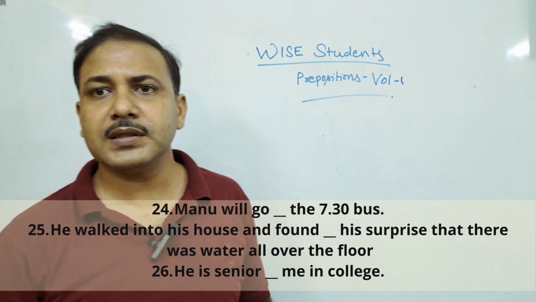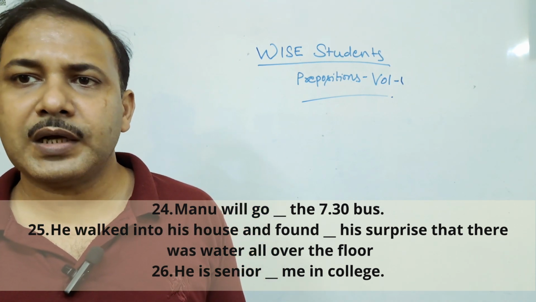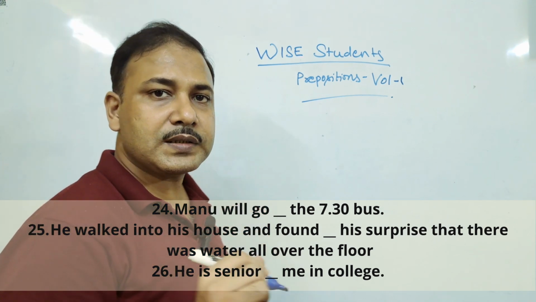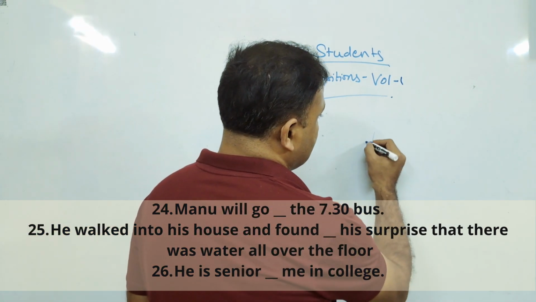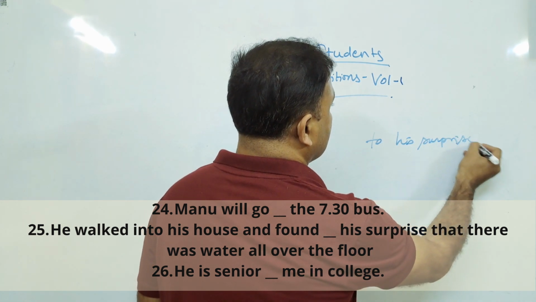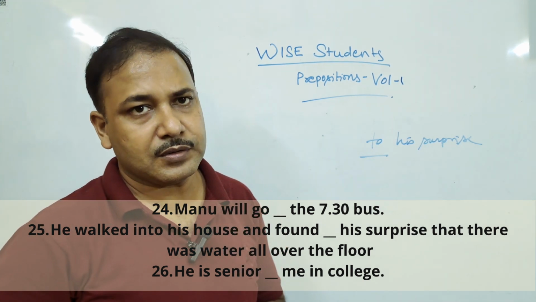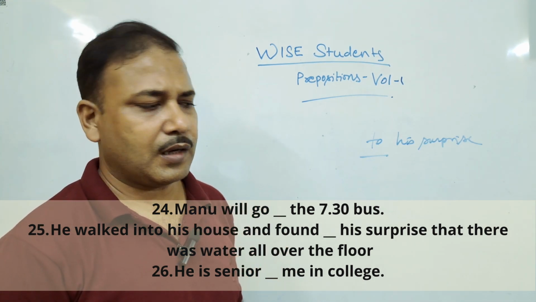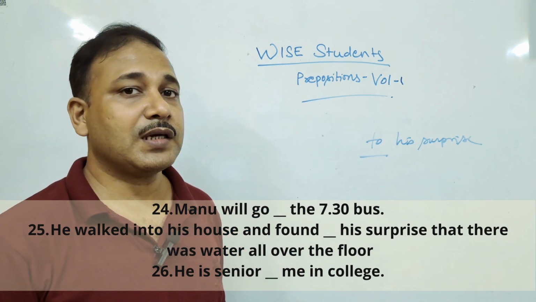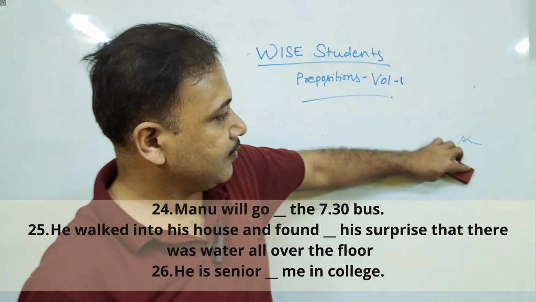Okay, our next sentence is: he walked into his house and found dash his surprise that there was water all over the floor. Found to his surprise. If something happened to your surprise, it means you are surprised. Okay, that's simple enough. I found to my surprise that there is a snake in my house. So to my surprise means I am surprised to know that. The preposition to is applicable here.